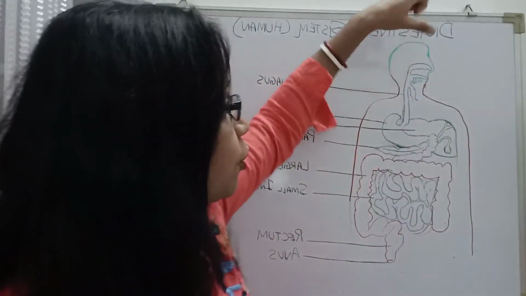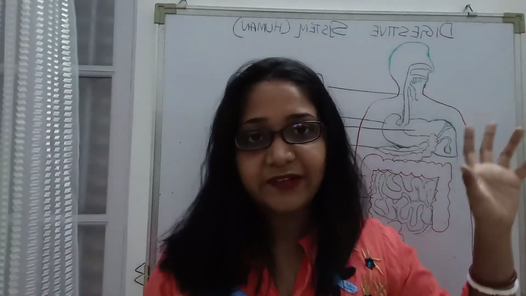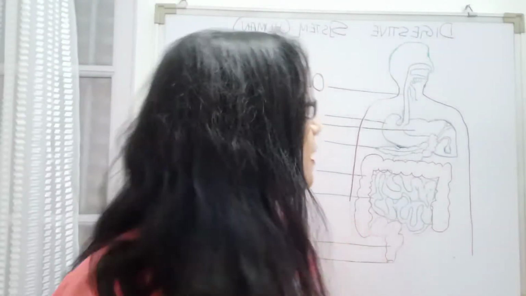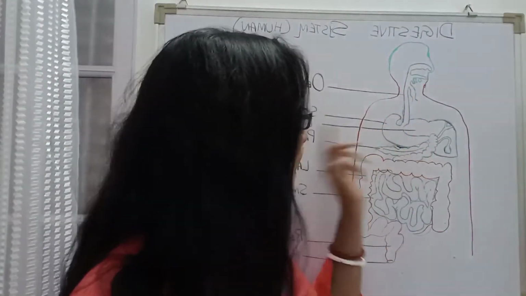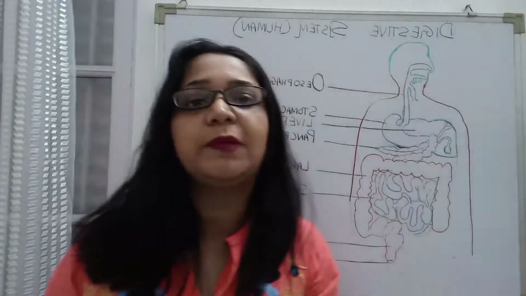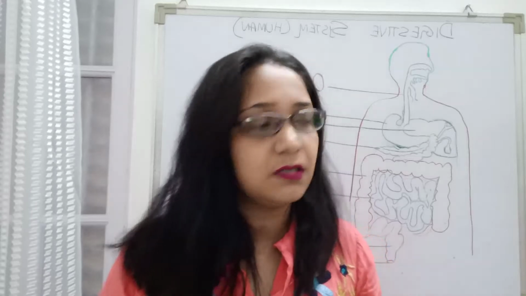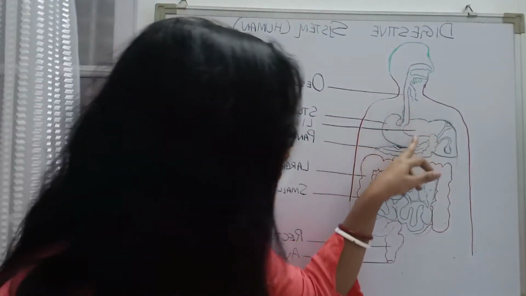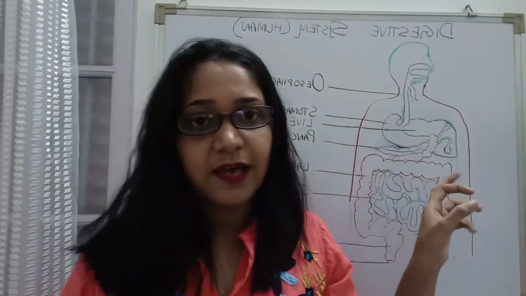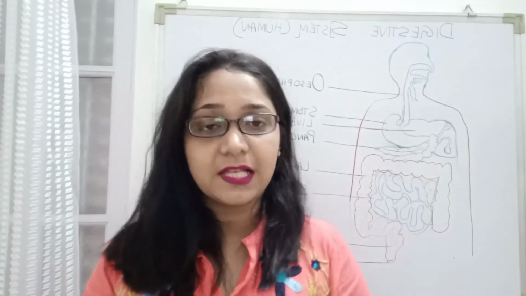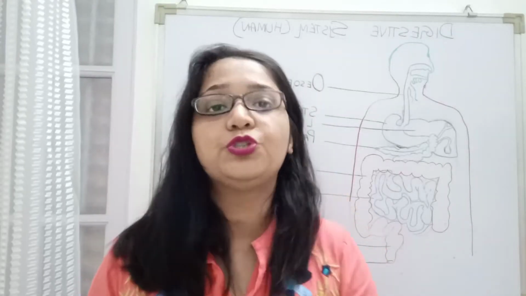So first, digestion is already starting in the oral cavity or the mouth itself. In the esophagus, no digestion is occurring, and the esophagus will carry the food into this J-shaped muscular organ. Now this is also a muscular organ, the stomach. Okay, so the food will move inside the stomach, and the walls of the stomach have gastric glands in them. Now these glands will secrete gastric juice.